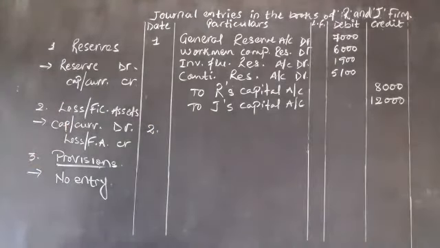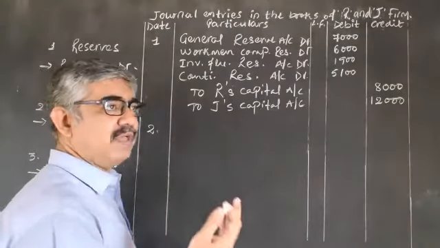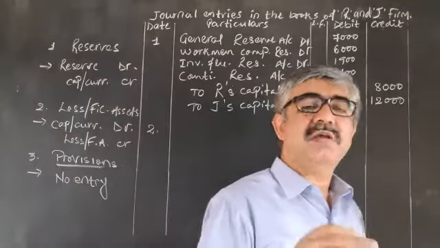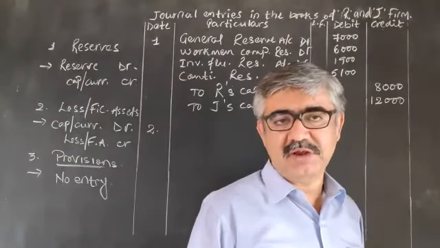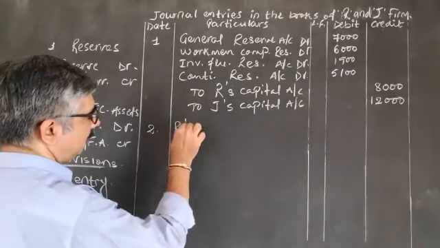Second entry for loss or fictitious assets, naturally both of them have a debit balance. So to cancel it, we have to debit it to partners' capital account.